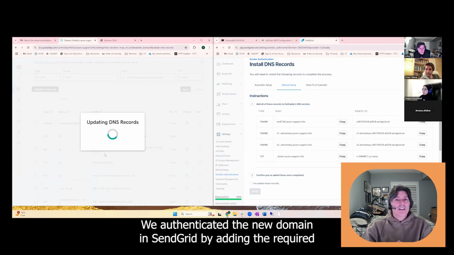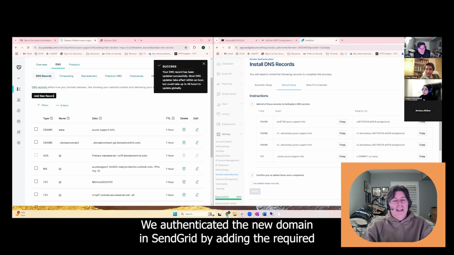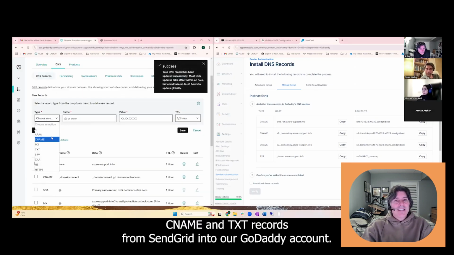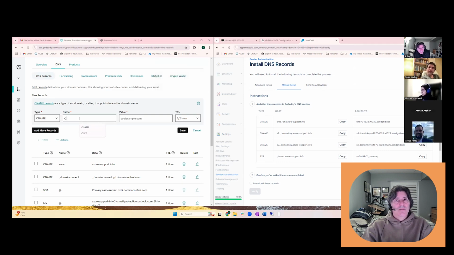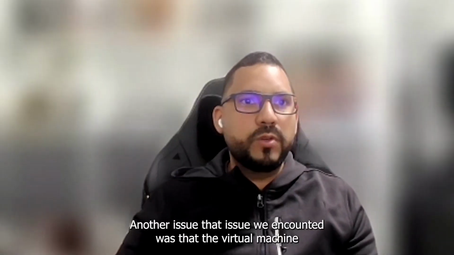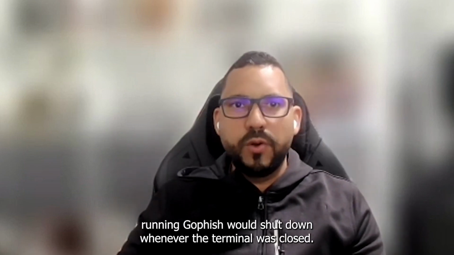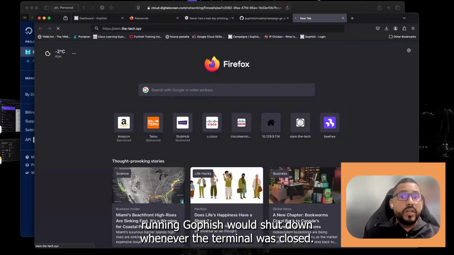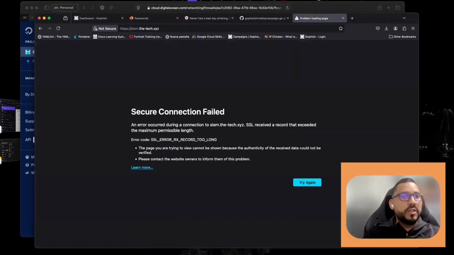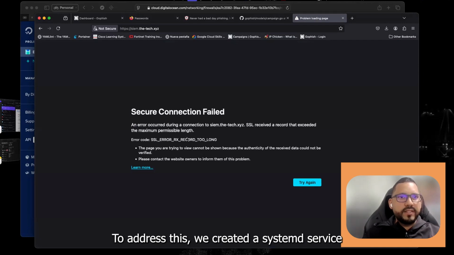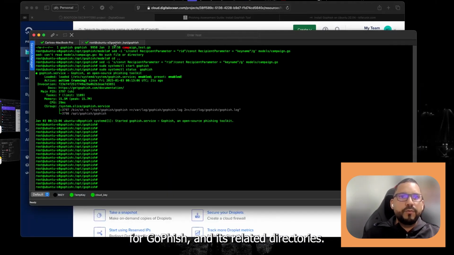We authenticated the new domain in SendGrid by adding the required CNAME and TXT records from SendGrid into our GoDaddy account. Another issue we encountered was that the virtual machine running GoPhish would shut down whenever the terminal was closed. To address this, we created a systemd service for GoPhish and its related directories.